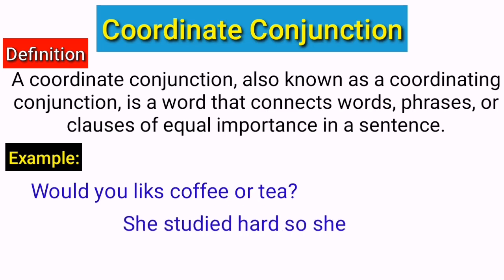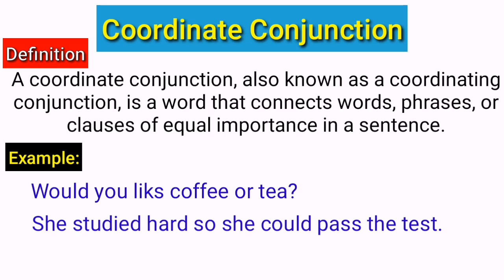She studied hard so she could pass the test. Here in this sentence the word "so" is a coordinating conjunction. It joins two independent clauses together, creating a compound sentence. The first independent clause is "she studied hard." This clause tells us what the subject of the sentence did.